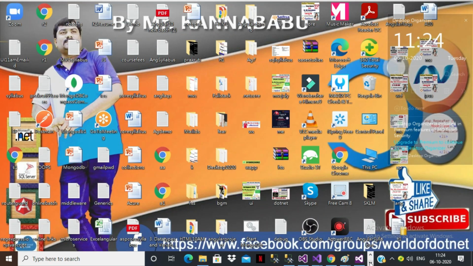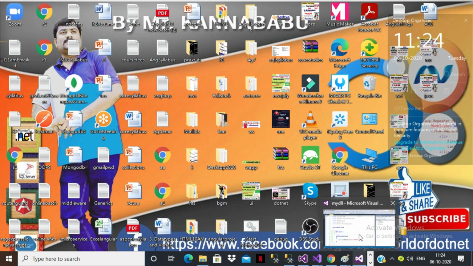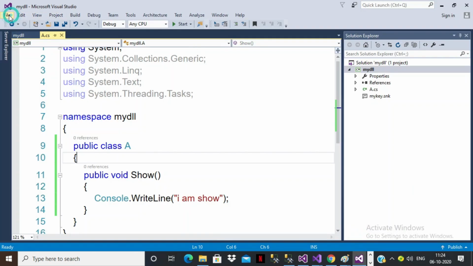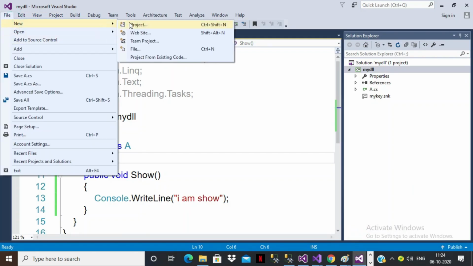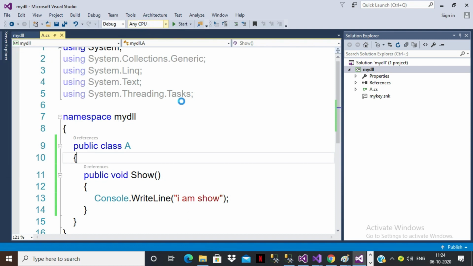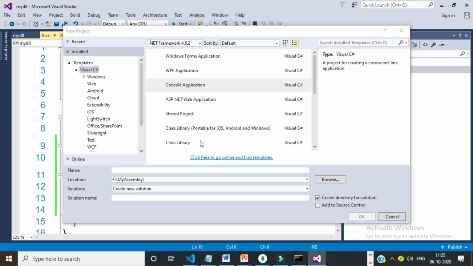So if you want to create a private DLL or a public DLL, you can create one more DLL and consume it. If you want, I will do it for you. File, new project. Sir, why is this DLL not working? Because I already saved this one as a private DLL. Once the build is completed, it is not possible to convert it into a public DLL.